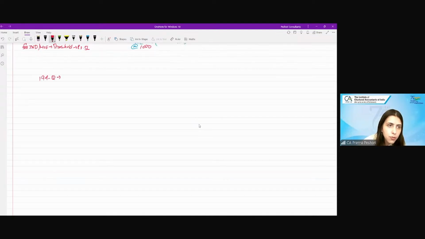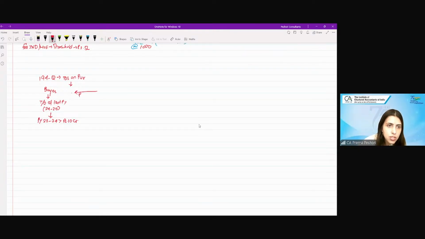So 194Q is TDS on the purchases. Buyer: turnover of the last previous year. Let's say for this year it is 24-25, so for the previous year, the turnover of 23-24 should be greater than rupees 10 crore. Okay, this is the previous year.